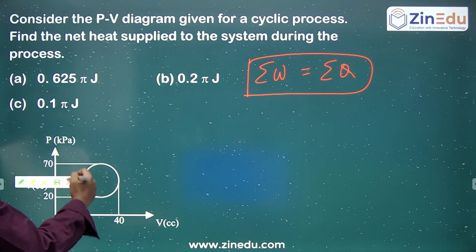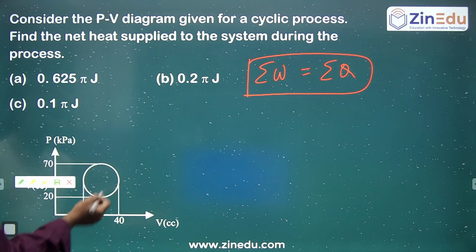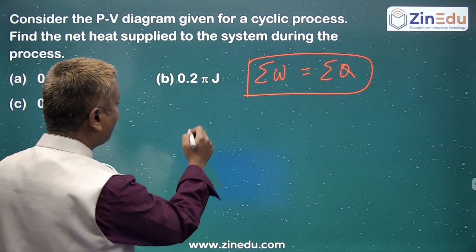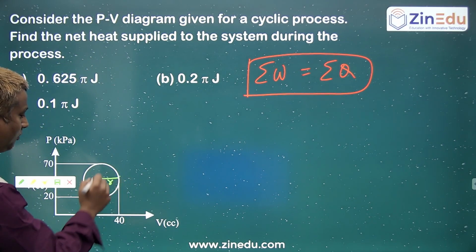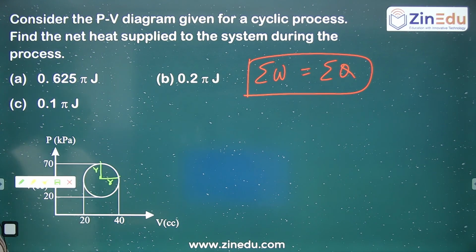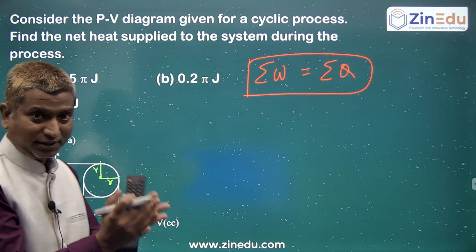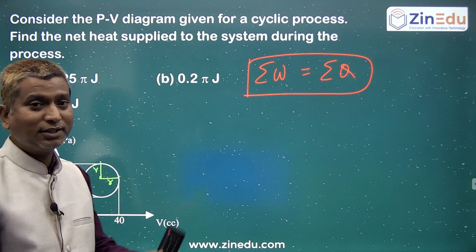Here it is a circle, so pi r square we know. When pressure and volume are given, you have to get pi r square. One radius you substitute for volume, and the other radius you substitute for pressure, because pressure into volume gives the work.